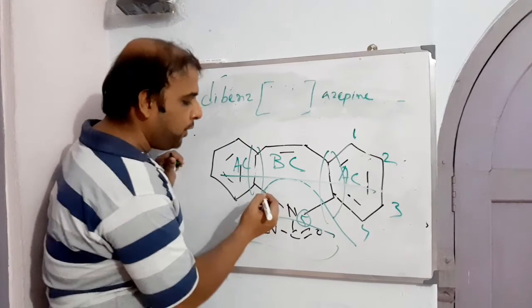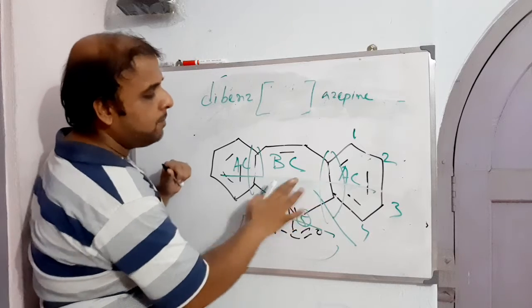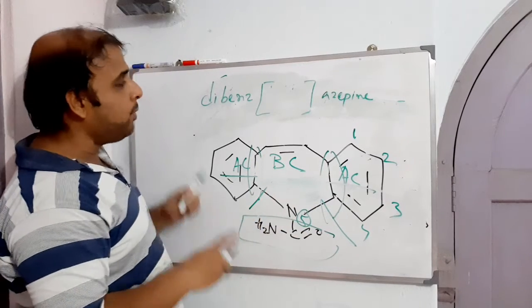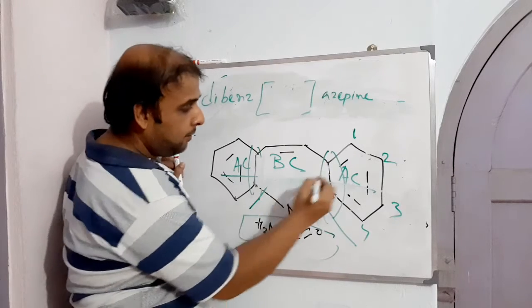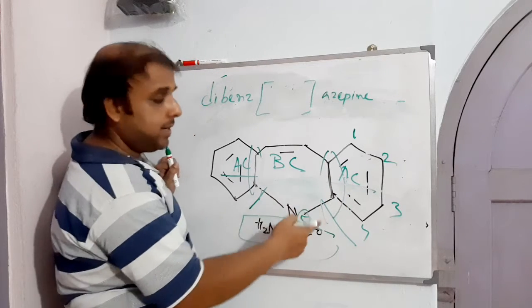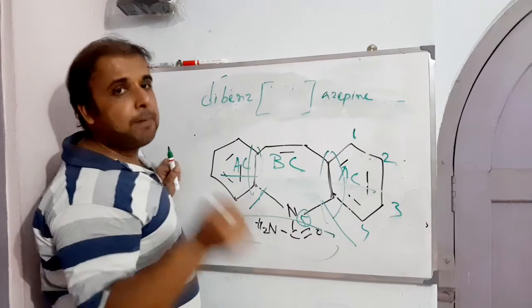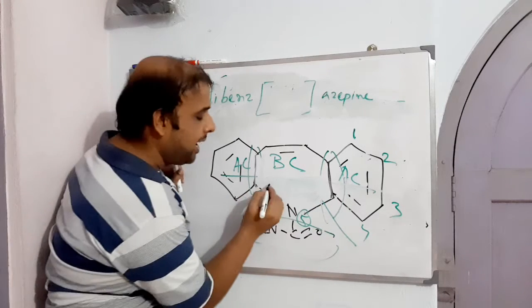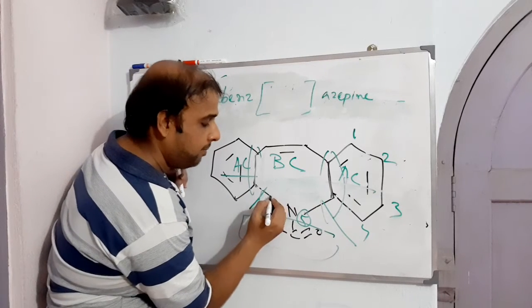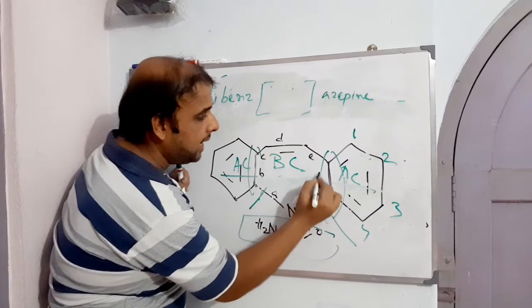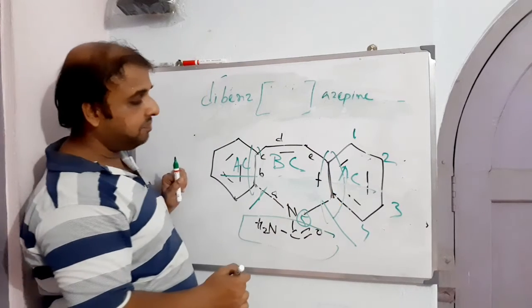Now the thing is that if we go from this direction, let me just make it somewhat more legible, right? That means you need to put the fusion positions. Each and every side needs to be indicated with the help of an alphabet. So now let us see, if we just start going from this direction: a, b, c, d, e and f, right?